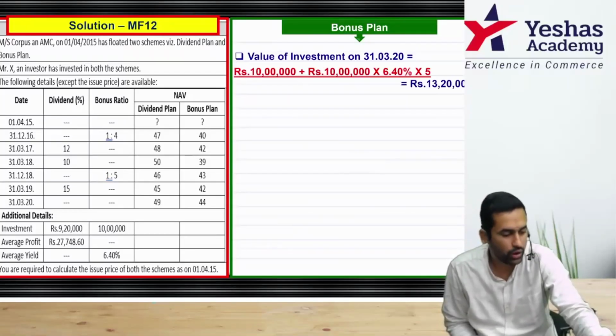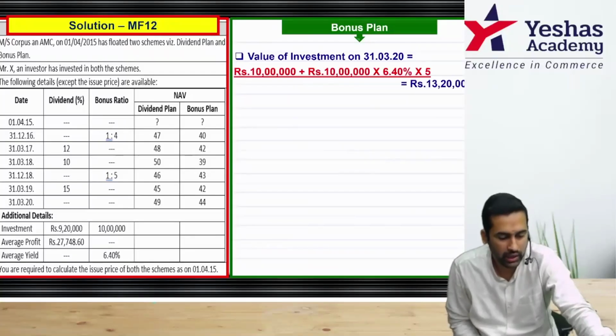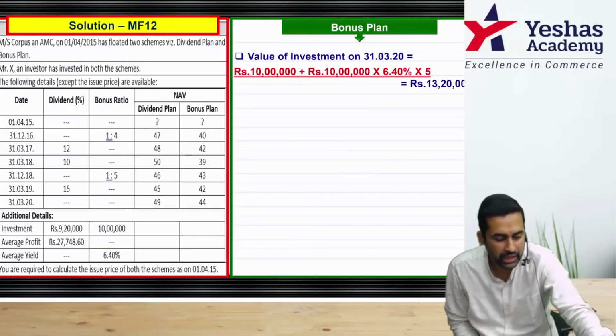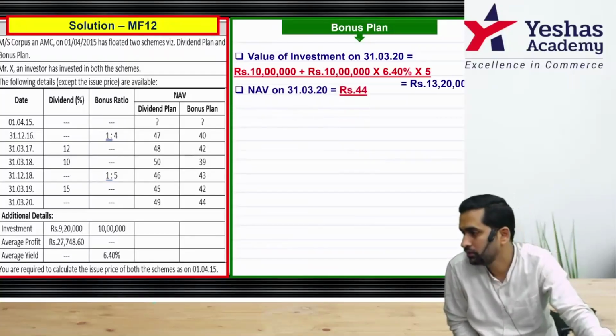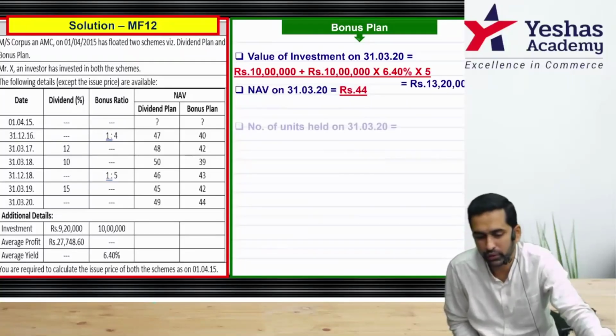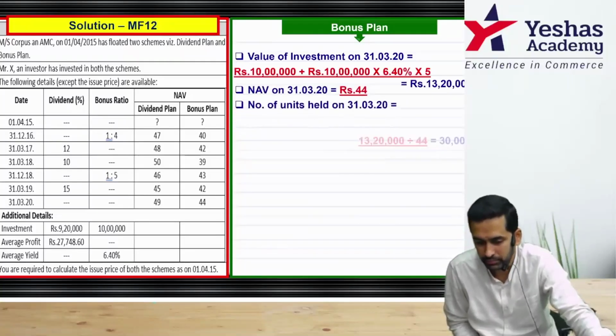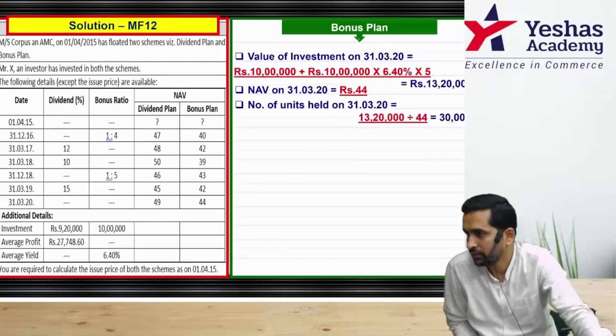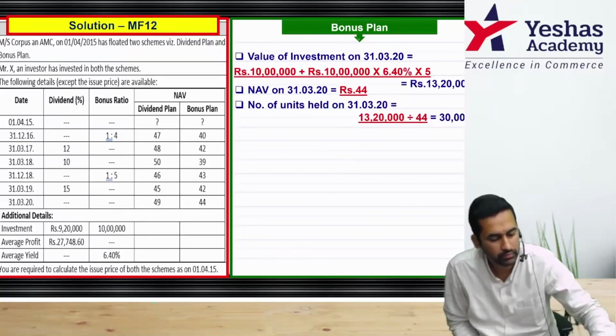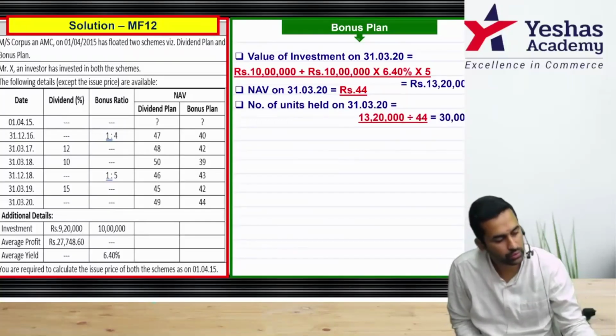Go to the question. On 31st March, under bonus plan, NAV was 44, correct? That means number of units sold by him on this day will be 1,320,000 by 44 rupee. That gives you 30,000.